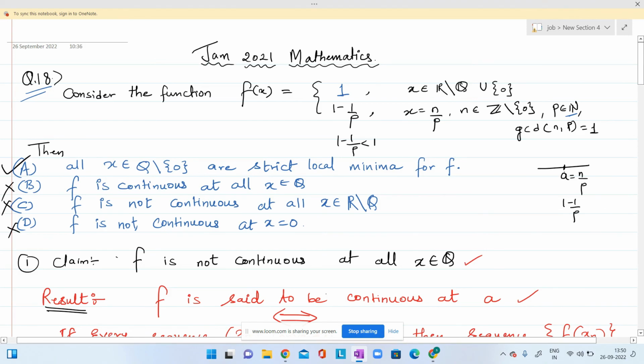But in the neighborhood of this a there are infinitely many irrational points, right? That means in the neighborhood of a, at irrational points the function is defined as 1. That means in the neighborhood of this a the value of the function is 1, and this 1 minus 1 by p is definitely less than 1, because p is positive, as p is from the set of natural numbers. So that means all x from the set of rational numbers excluding 0 are strict local minima for f. So option A is true.